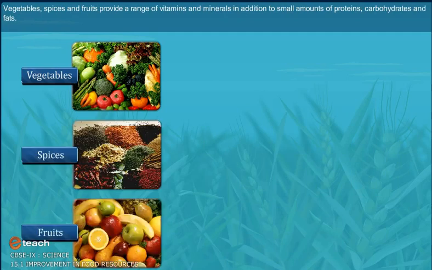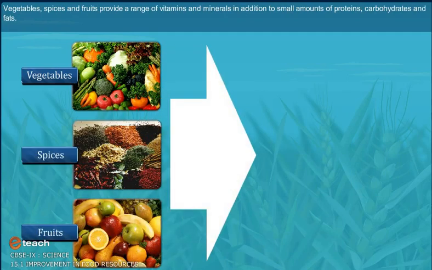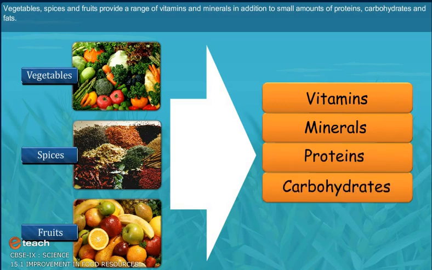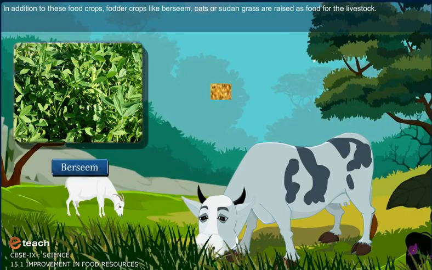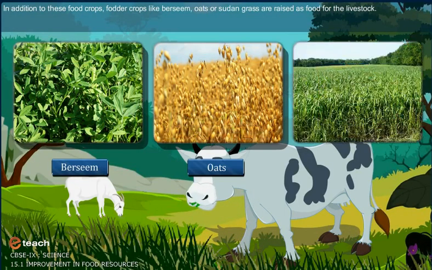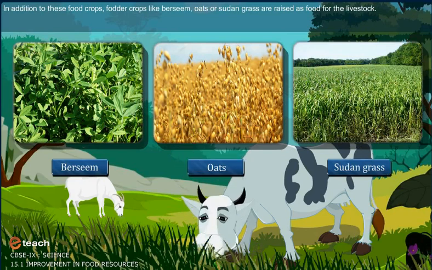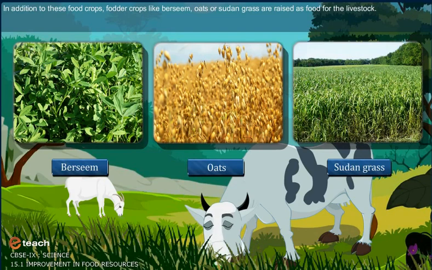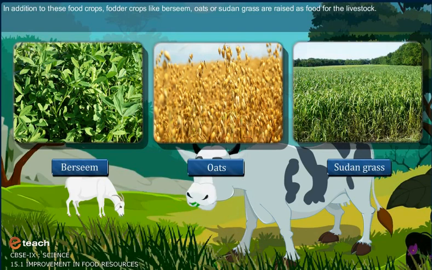Vegetables, spices and fruits provide a range of vitamins and minerals in addition to small amounts of proteins, carbohydrates and fats. In addition to these food crops, fodder crops like berseem, oats or Sudan grass are raised as food for the livestock.